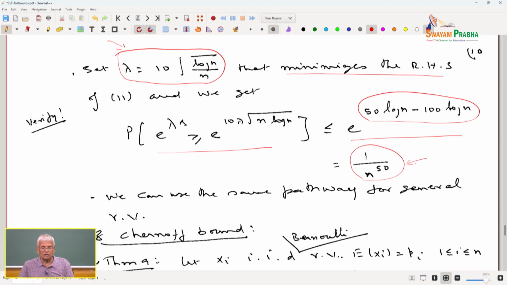Then the ultimate generalization comes: instead of computing the kth moment or 2kth moment, we go for the moment generating function. We bounded the moment generating function, which gave rise to a much better bound.